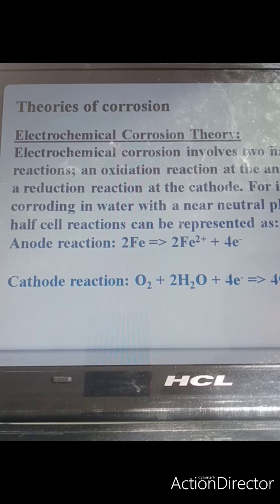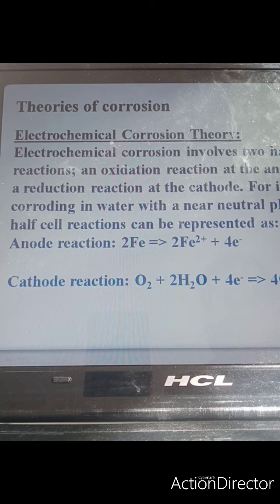Let us now talk about the theories of corrosion. There are different theories of corrosion, like electrochemical wet theory, dry theory, acid theory. So the first theory which I am discussing is electrochemical wet theory. As the name suggests, an electrochemical cell will be set up, that is, it will be having an anode half cell and cathode half cell. Oxidation will occur at anode and reduction will occur at the cathode.